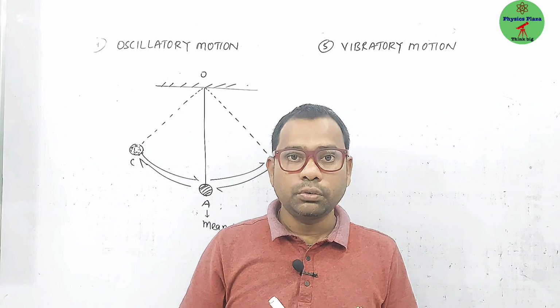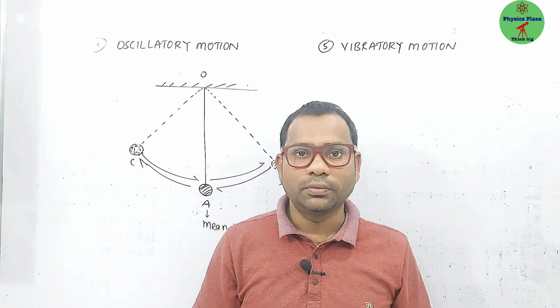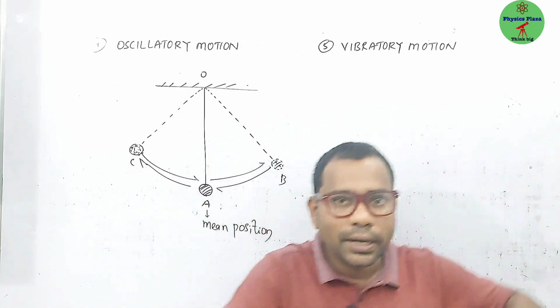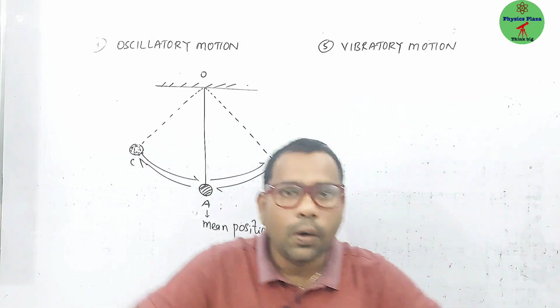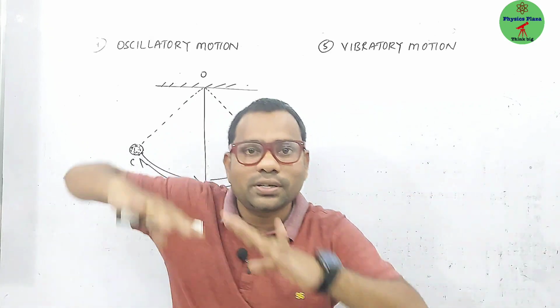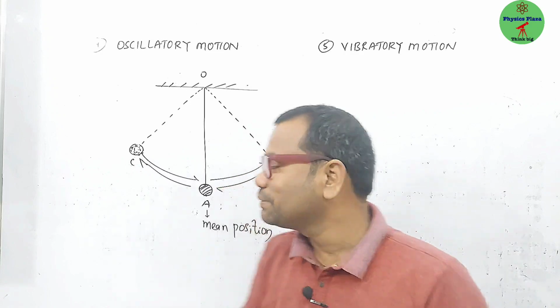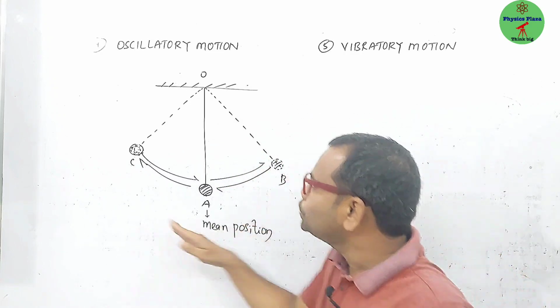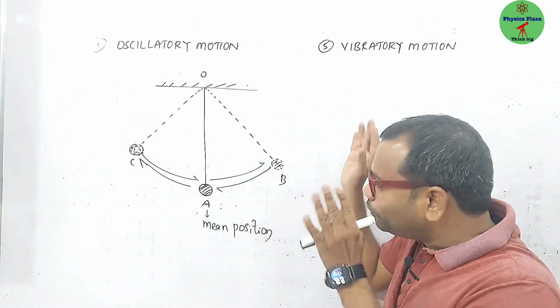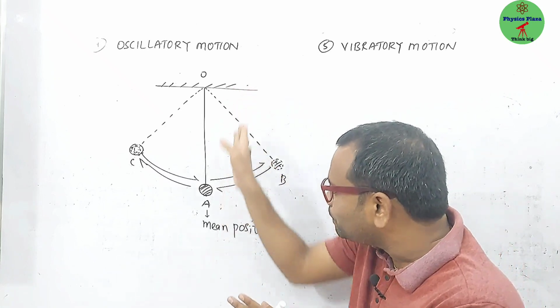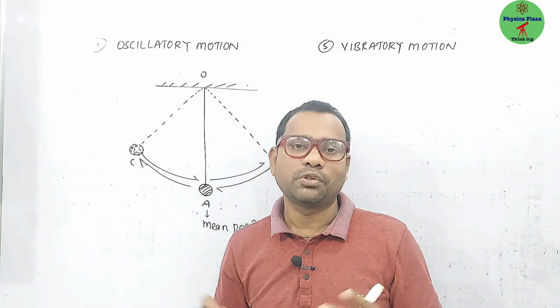If someone asks you to show oscillatory motion, you can't just say 'ding, ding'. So in the exam, you should write that this to and fro motion of the object or body about the mean position is called oscillatory motion.